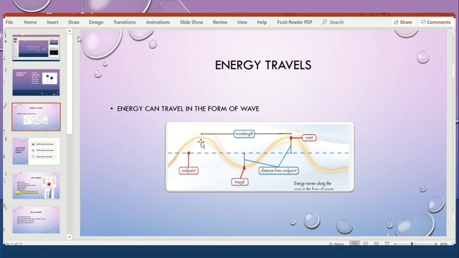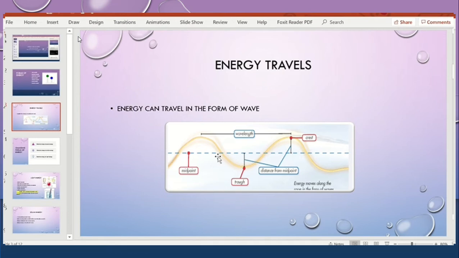And I explained in the class that this raised part of the wave is called the crest, the lower part the trough, and the middle of the crest or the trough is called the midpoint, and the distance between the two crests or the two consecutive troughs is called the wavelength. So the parts of the wave are the crest, trough, midpoint, and the distance between the two crests. This crest and this crest is called the wavelength, or this trough and the next trough is like this. This is the wavelength of the energy.